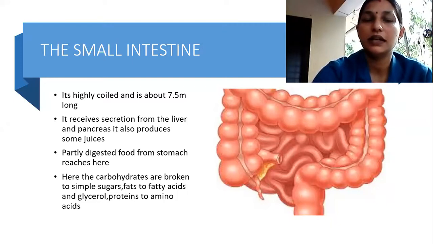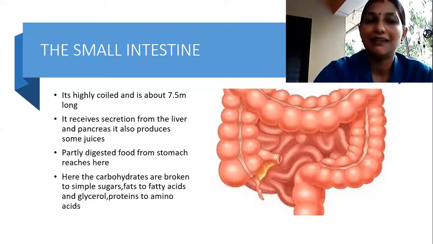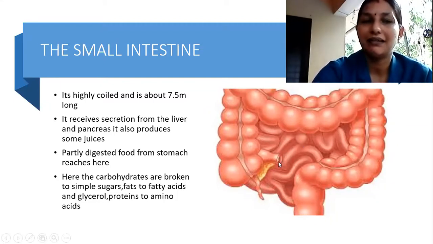It receives the secretions from the liver and pancreas and it produces some kind of juice. So the liver and pancreas produce digestive juices. You usually call them bile. Okay, so what happens? This bile enters into the stomach, and from here it also enters the region after the stomach. It enters over this region also.